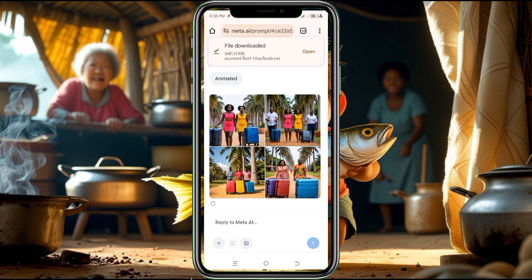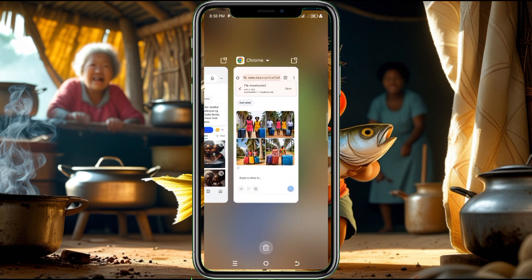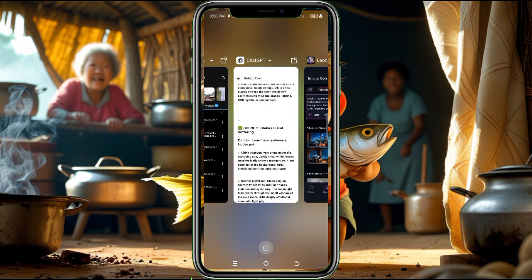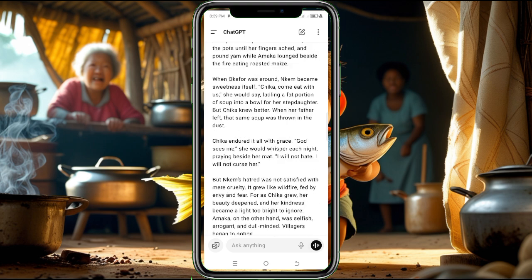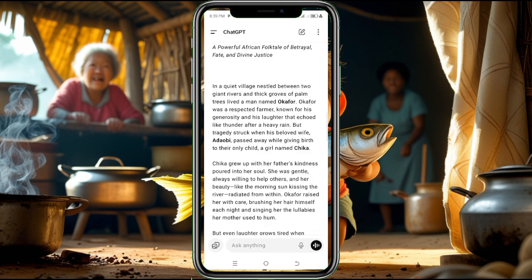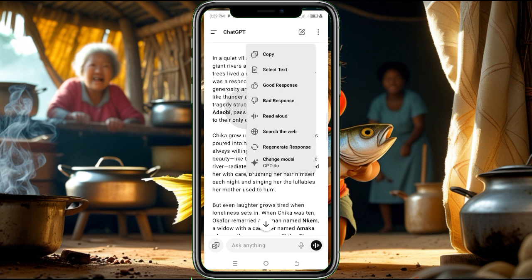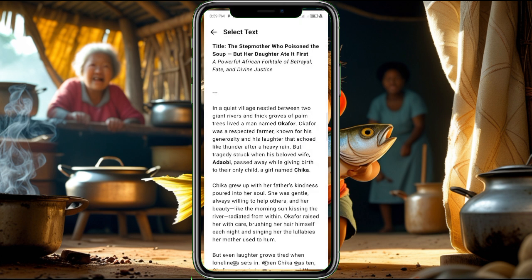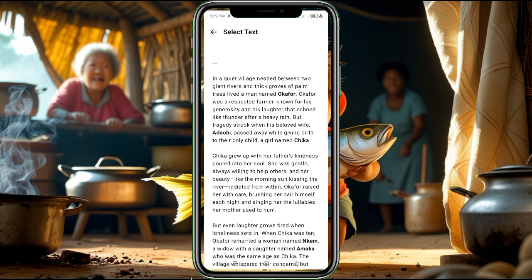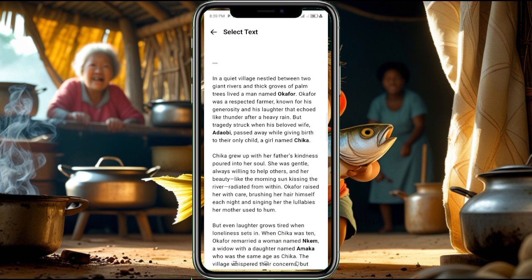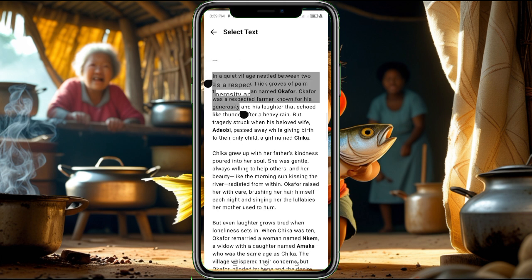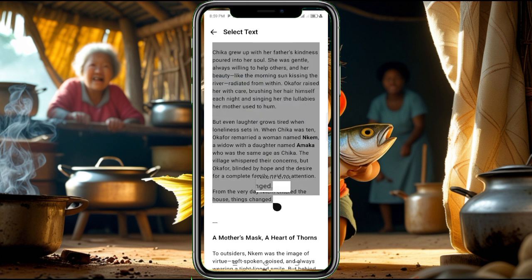Now, having downloaded all your images, the next thing you need to do is create your voiceover for your story. To create voiceover for your story, you need a voiceover application to do that. Now, let's click on this video and click on select. A lot of people use Clipchamp or ElevenLabs to create video voiceover, but I'm going to show you a very quick application that you can actually use to generate your voiceover. Now let's copy this prompt. Let's just copy a little because of our time.